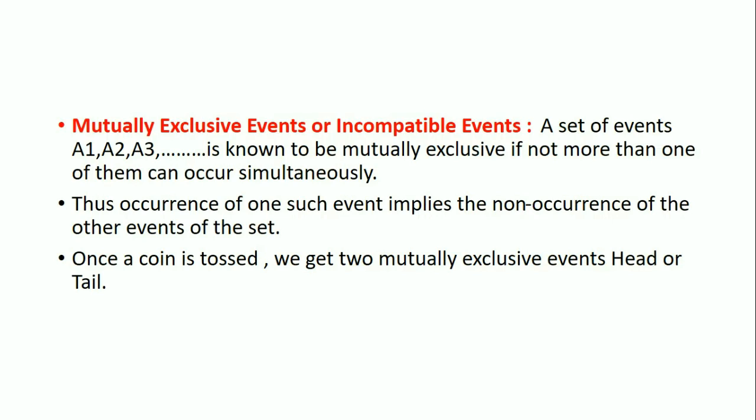Next is mutually exclusive events, or incompatible events. A set of events A1, A2, A3 is known to be mutually exclusive if not more than one of them can occur simultaneously. Thus, occurrence of one such event implies the non-occurrence of the other events of the set. Once a coin is tossed, we get two mutually exclusive events, head or tail. Mutually exclusive events are incompatible events. Here head and tail are incompatible events.